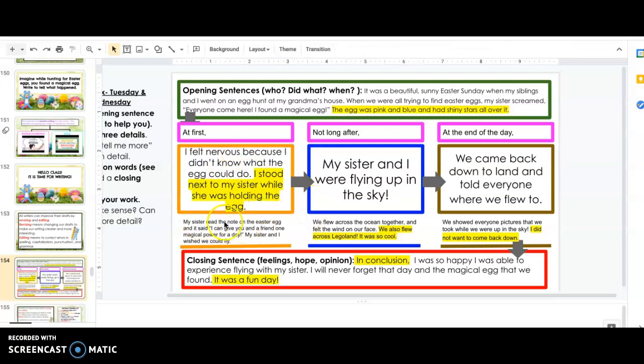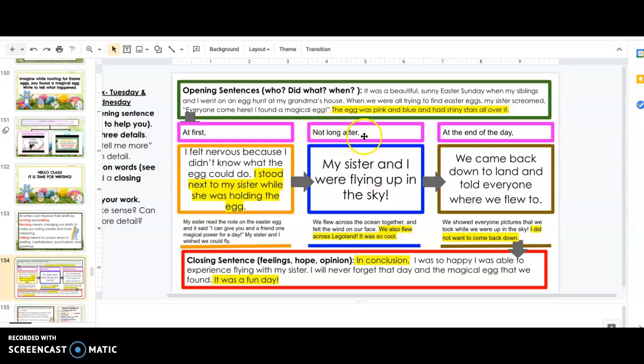All right. And the tell me more part. My sister read the note on the Easter egg and it said, "I can give you and a friend one magical power for a day. My sister and I wished we could fly."